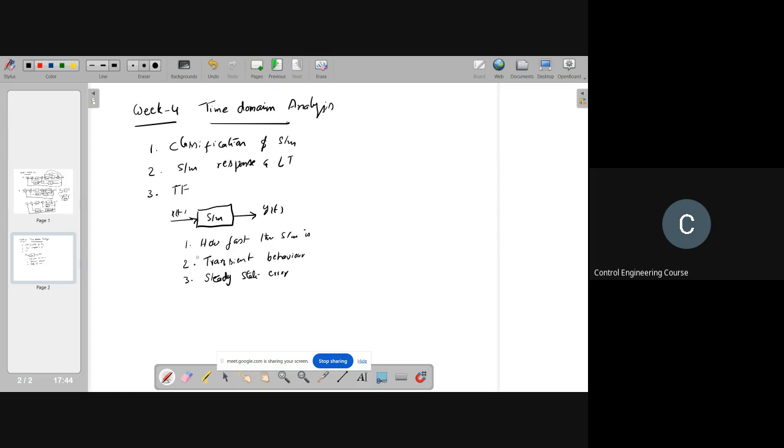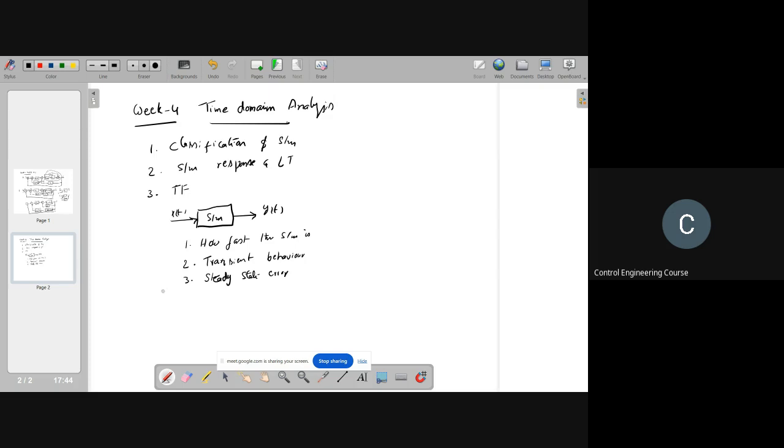So these are the things you need to know: before designing the controller, how the system behaves in the time domain, and after designing the controller, whether it is reaching the required specifications or not. That's the reason in this chapter we will learn about time domain analysis.